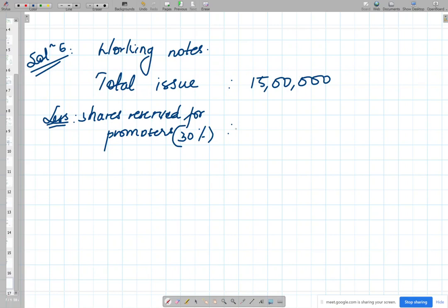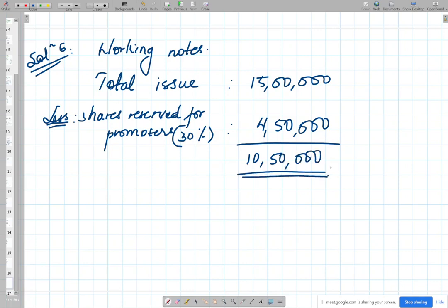So what is this company doing? 30% of the 15 lakh, which means 4,50,000 are being reserved for the promoters, and the remaining 10,50,000 shares are being offered to the public. So whatever is not taken up by the promoters, the remaining is offered to the public. So we say shares offered to public.